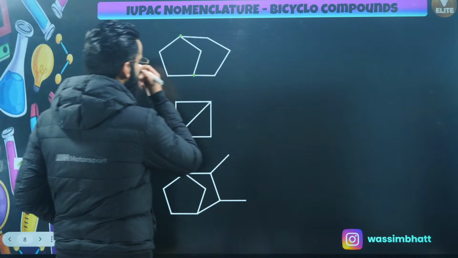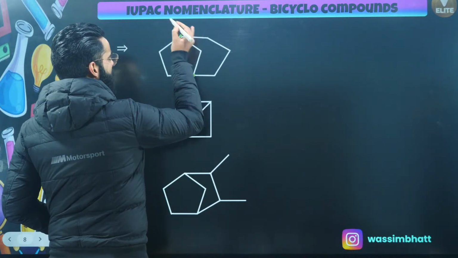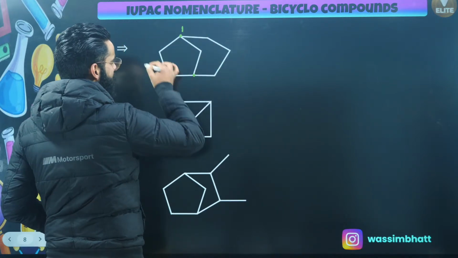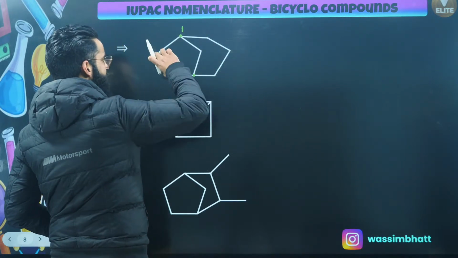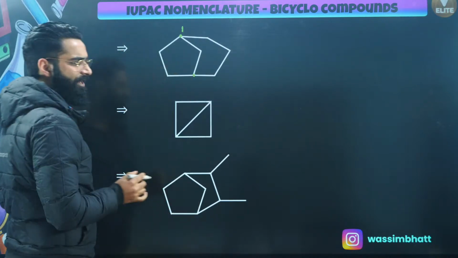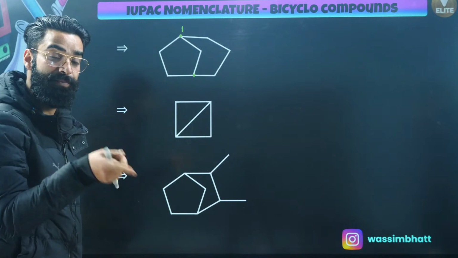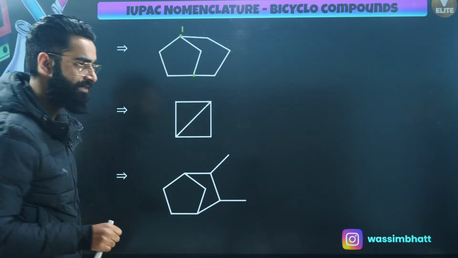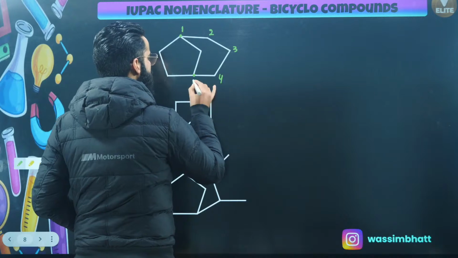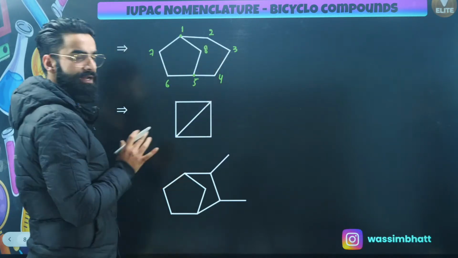Now have a look exactly. I will be starting the numbering from this carbon, for example. Let me call this carbon number 1. Now I've got 2 ways, either to go from this side or from this side. This particular ring contains 2 carbon atoms. This particular ring contains 1, 2, 3 carbon atoms. And you know, we have to prioritize that ring which contains more carbon atoms. So this is going to be 2, 3, 4, 5, 6, 7, and 8. I have done the numbering, right?